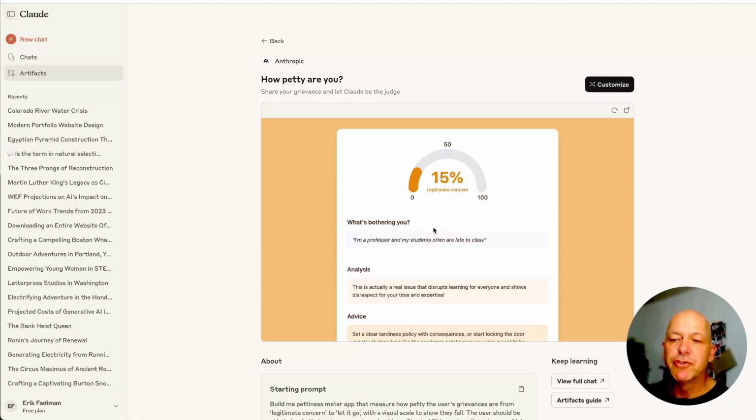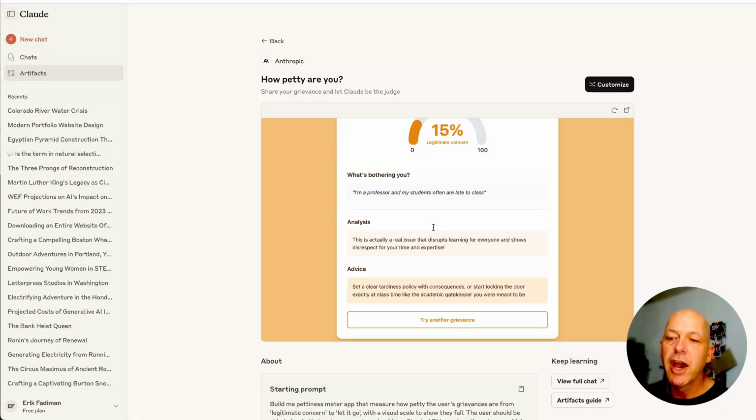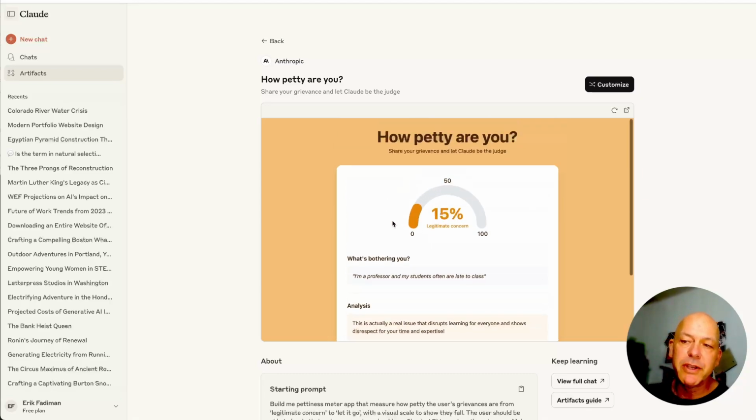So only 15% on the pettiness meter. Set a clear tardiness policy with consequences or start locking the door exactly at a class time like the academic gatekeeper you're meant to be. Thanks, and I could customize this. Okay, you get the idea.